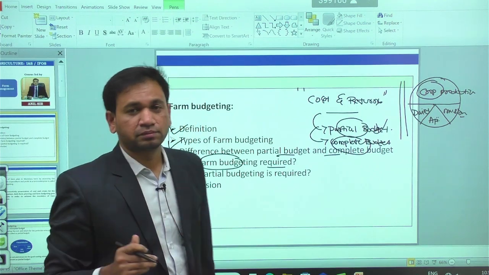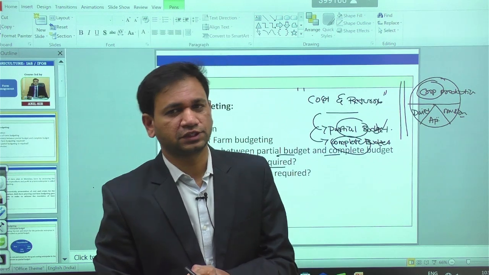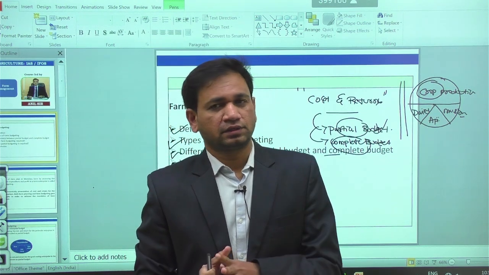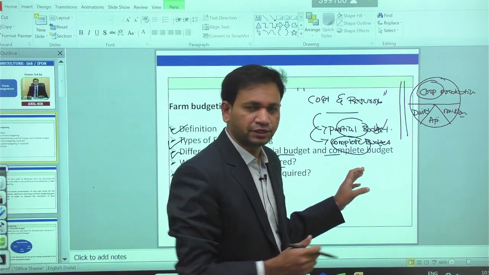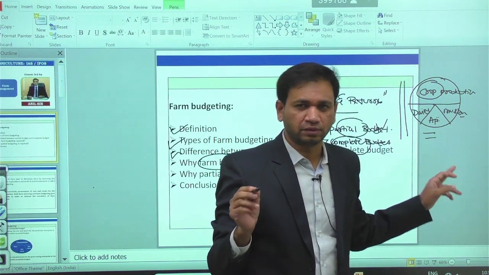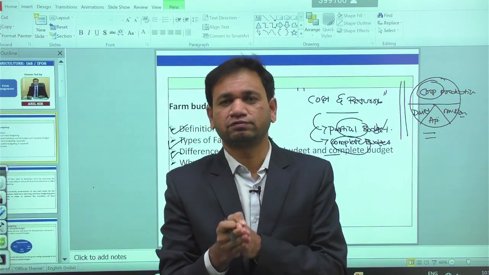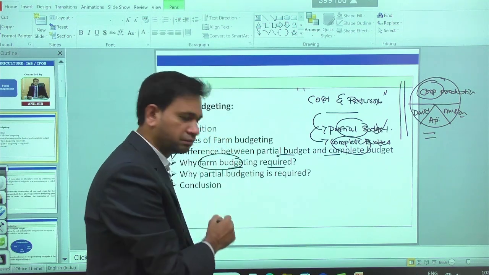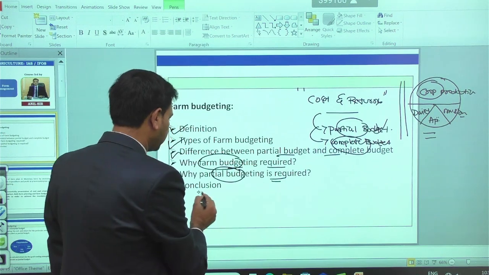With the help of budgeting, it helps in analyzing the allocation of cost and return. It helps in allocating the expenditure for different kinds of enterprises, and based on the budgeting we can know the economic feasibility of the given enterprise. According to the feasibility, decision making takes place for future seasons. That is the nature of the mechanism we have in budgeting. Then why partial budgeting is required in enterprises. Then we have the conclusion.